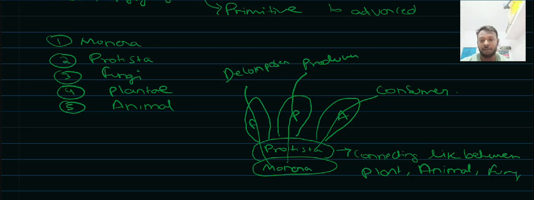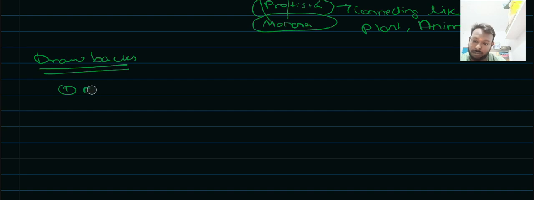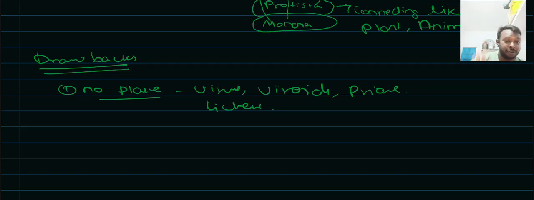Even there was no place for viruses, viroids, prions, and even lichens. These species were not included in the five kingdom classification.